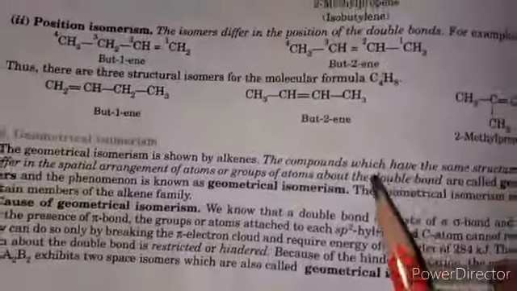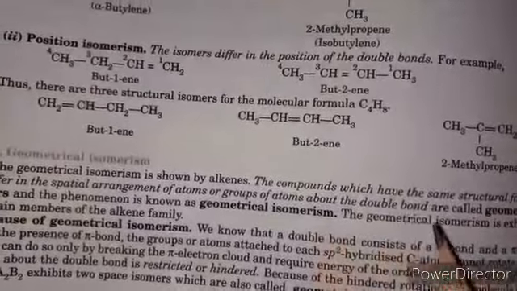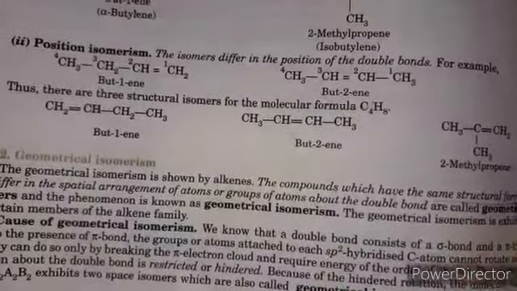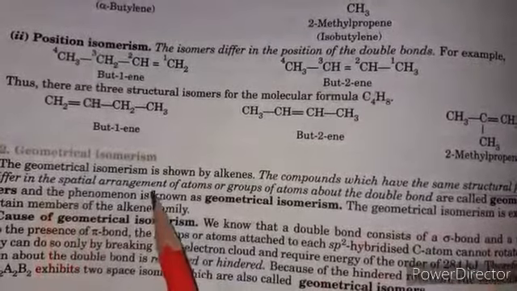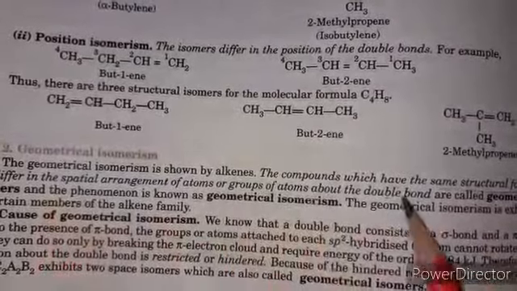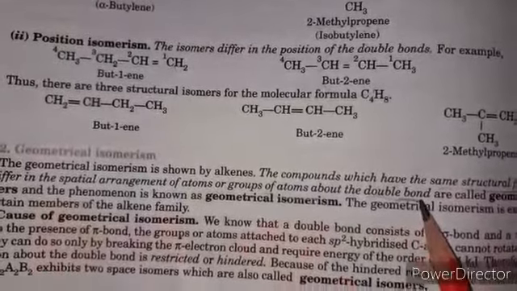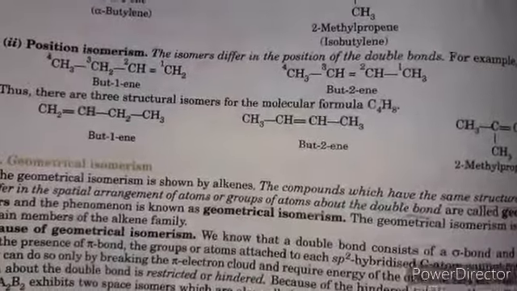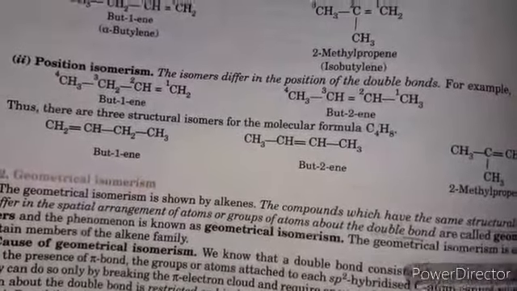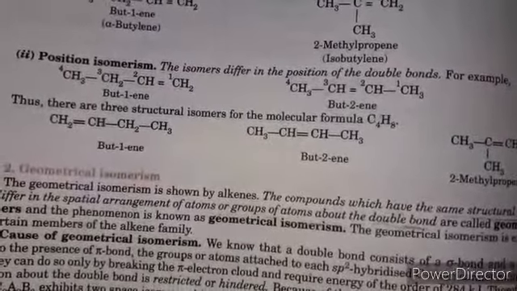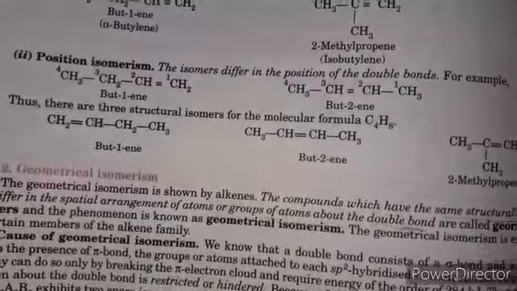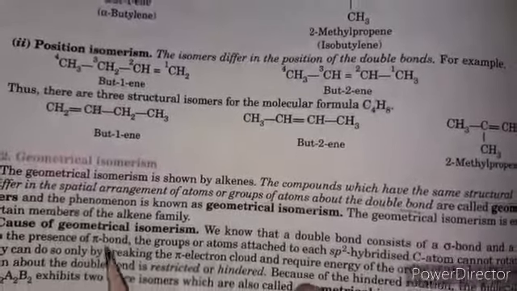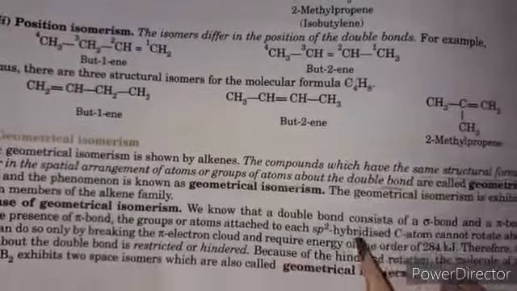The next type of isomerism is geometrical isomerism. The compounds which have the same structural formula but differ in the spatial arrangement of atoms or groups of atoms about the double bond are called geometrical isomers. In this case, the spatial arrangement of atoms and groups of atoms differs in the two structures. What is the reason behind geometrical isomerism?